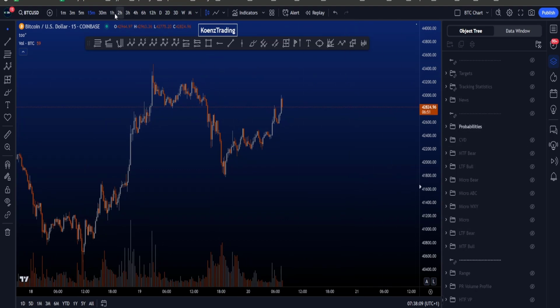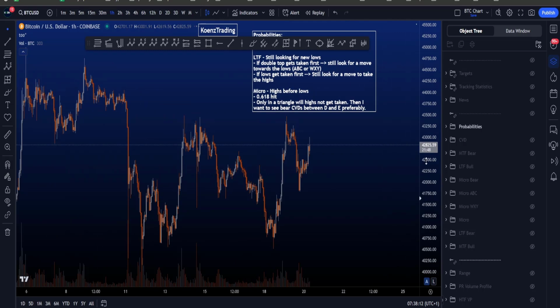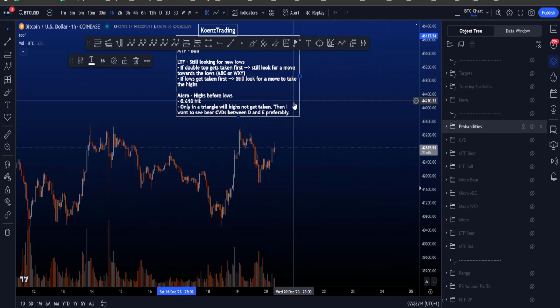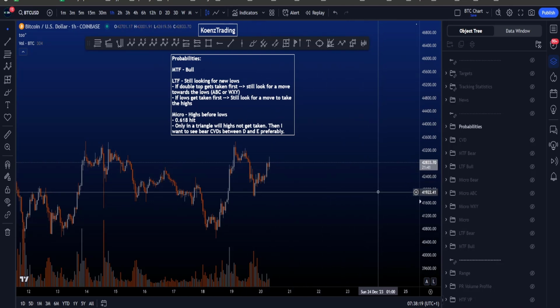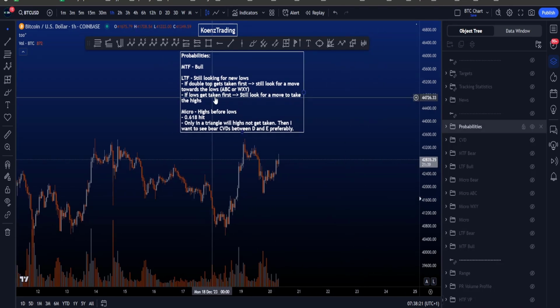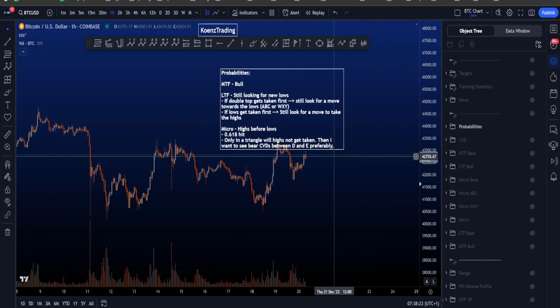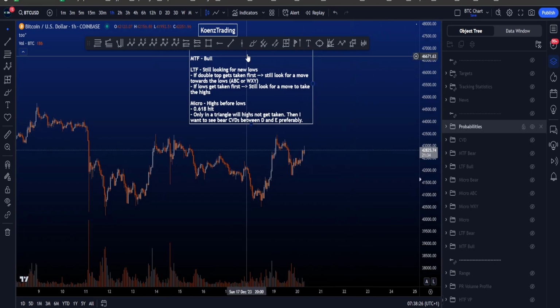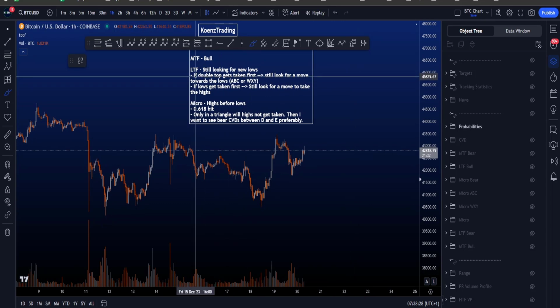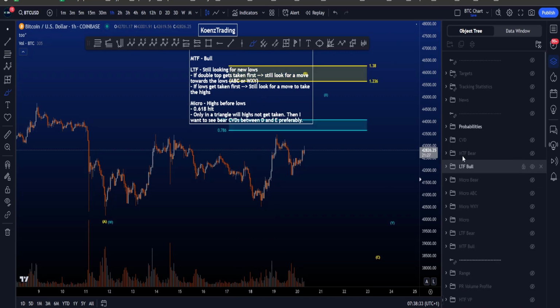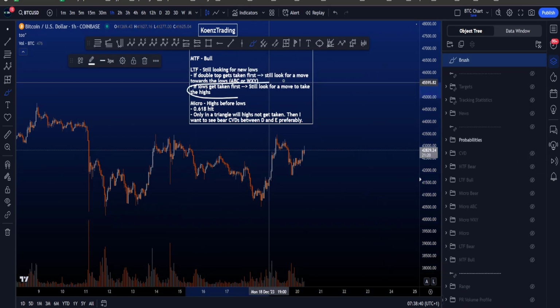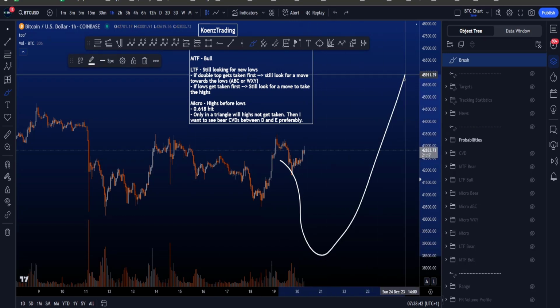If we then look at the probabilities of the different scenarios, then on the medium time frame, we are looking for the bullish scenario, where we're then in a wave 4, still looking for a move to the upside in a wave 5. On the low time frame, we are generally still looking for new lows with all of the scenarios. If the double top gets taken first, we're still looking for a move towards the lows, and then either a WXY scenario, or we're looking for a bigger ABC scenario. And if the lows get taken first, we're still looking for a move towards the highs.